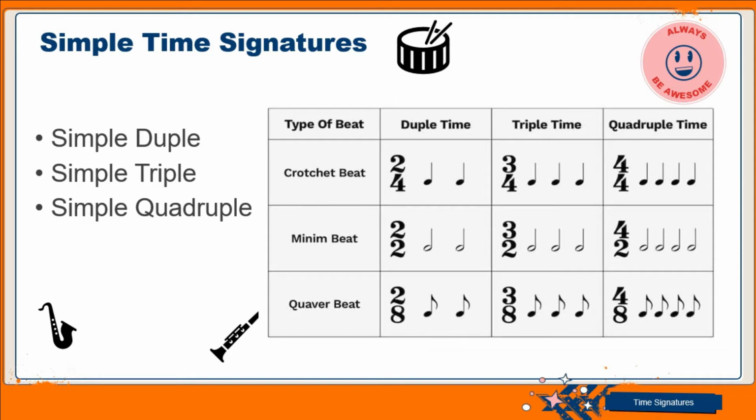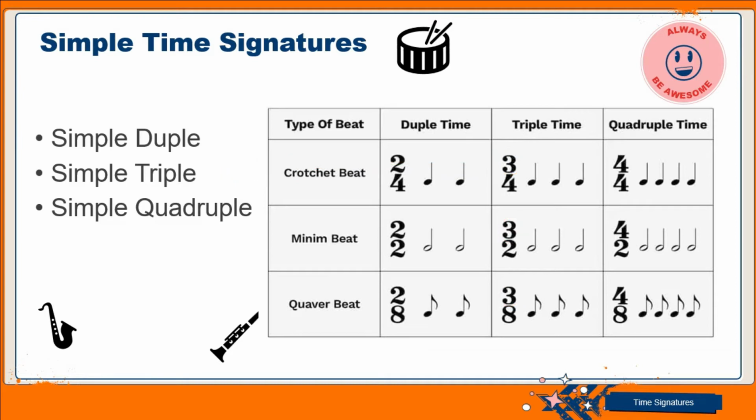You can guess now: what do you think the top number will be? Even from the table, for the simple triple we have 3 as the top number. Triple means 3. So it could be 3/4, which means 3 crotchet beats in a bar. It could be 3/2, which is 3 minim beats in a bar, or 3/8, which means 3 quaver beats. Okay, so that is that.